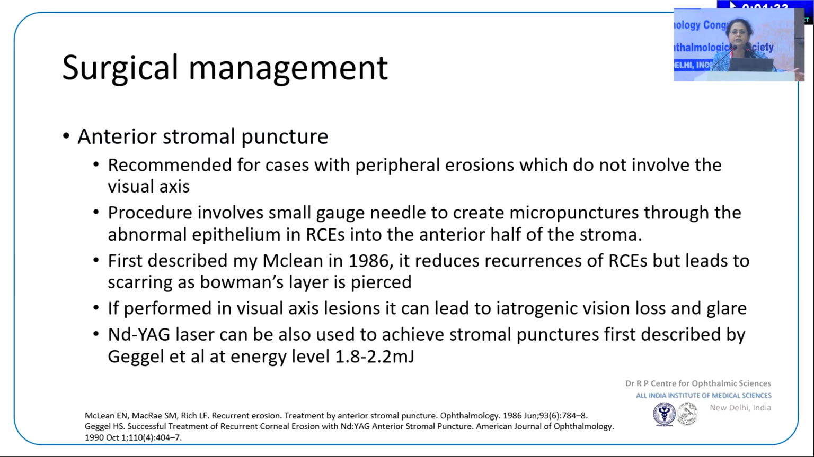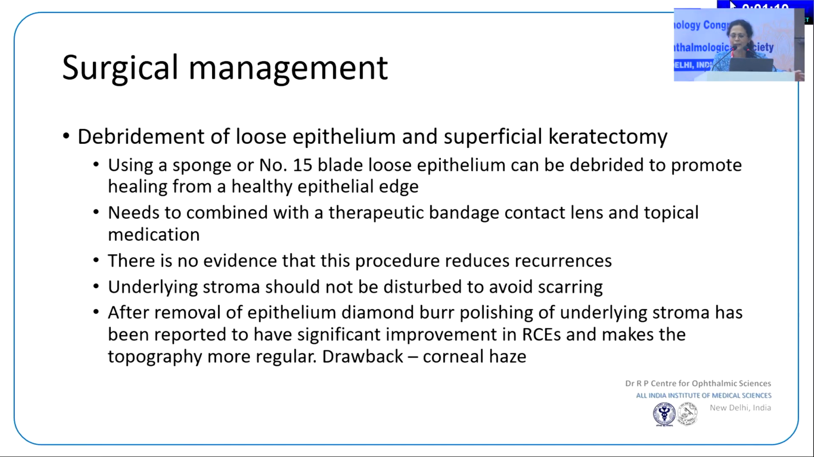Also described in literature is anterior stromal punctures for patients who are not having much useful vision here. They are symptomatic recurrently, and then you probably have considered you're going to take them for a full thickness keratoplasty, because anterior stromal punctures is going to induce scarring, and you would not want that if you need to take them for a lamellar procedure here. So that's something which you would look at.